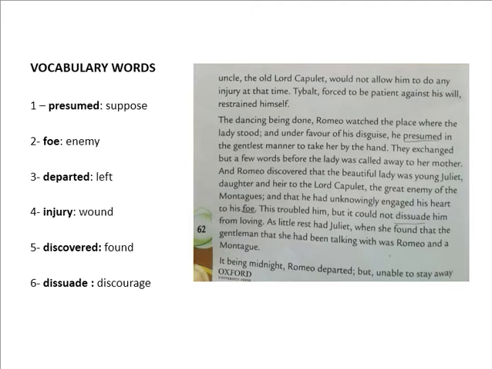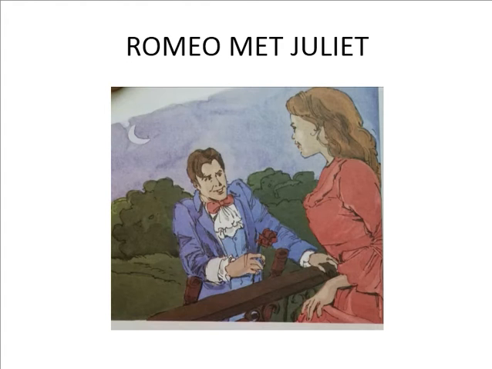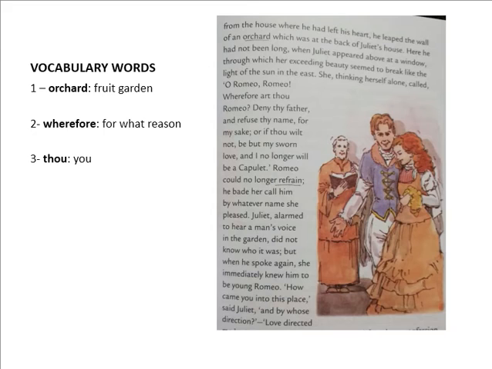It being midnight, Romeo departed, but unable to stay away from the house where he had left his heart. He leaped the wall of an orchard which was at the back of Juliet's house.